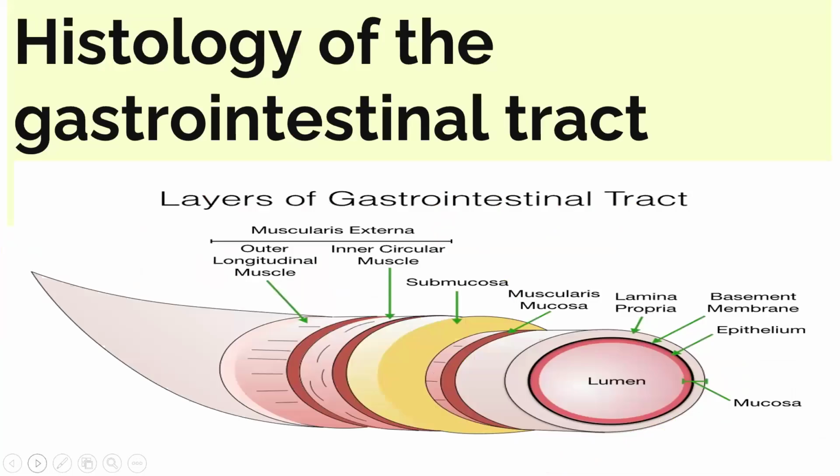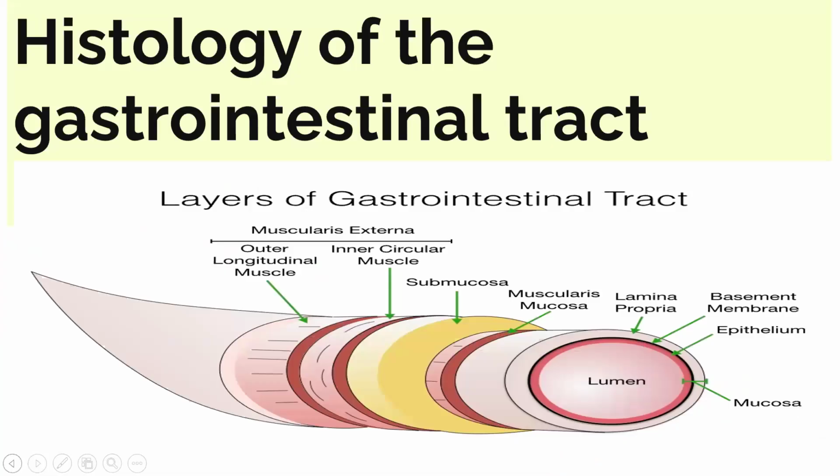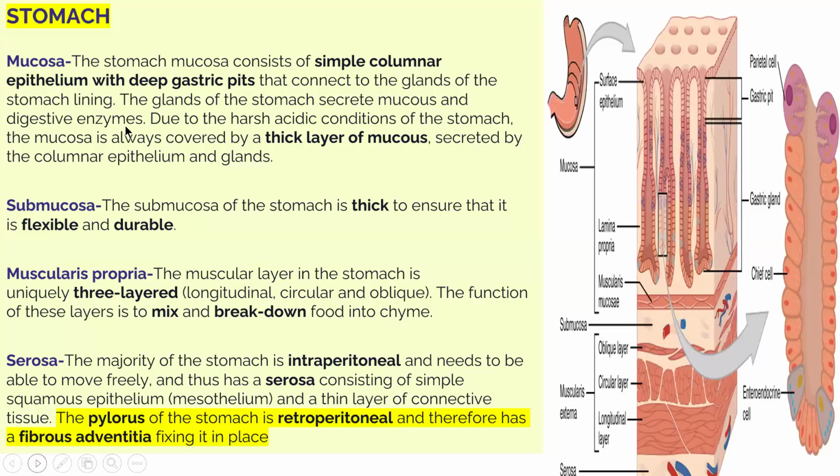Now we are going to learn about the layers and histology of the gastrointestinal tract. The mucosa has epithelium, basement membrane, lamina propria, and muscularis mucosae, then the submucosa, then the muscularis externa, which consists of an outer longitudinal muscle and an inner circular muscle. The histology of the stomach consists of chief cells and G cells, which we have to learn.